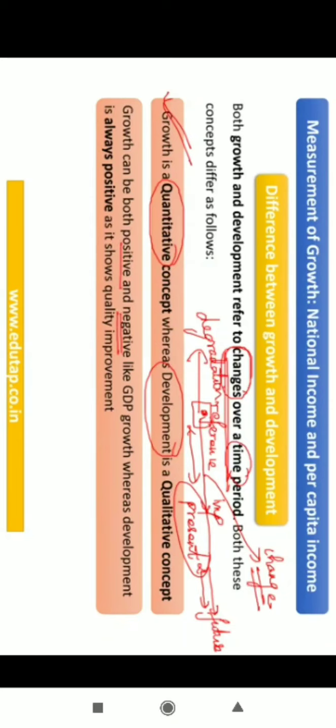Okay, for example, there can be an increase in the number of people, or because of migration there can be a decrease in the number of people in a particular area when you compare them with the previous year, right? Similarly, the GDP growth can either increase or decrease, so the growth rate can be positive or negative, right? But when you talk about development, when I say that this particular area has developed, I am saying it in a positive sense, where I am talking about quality improvement, right?